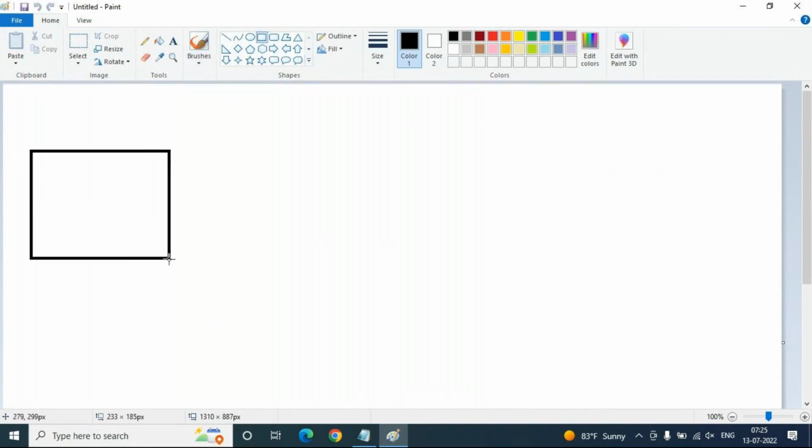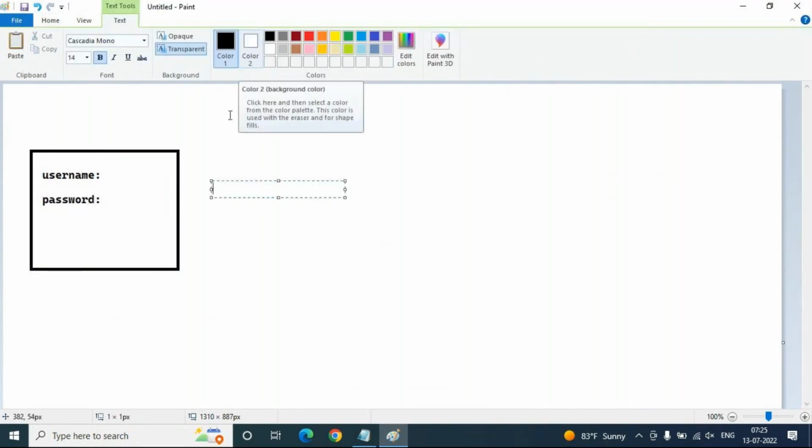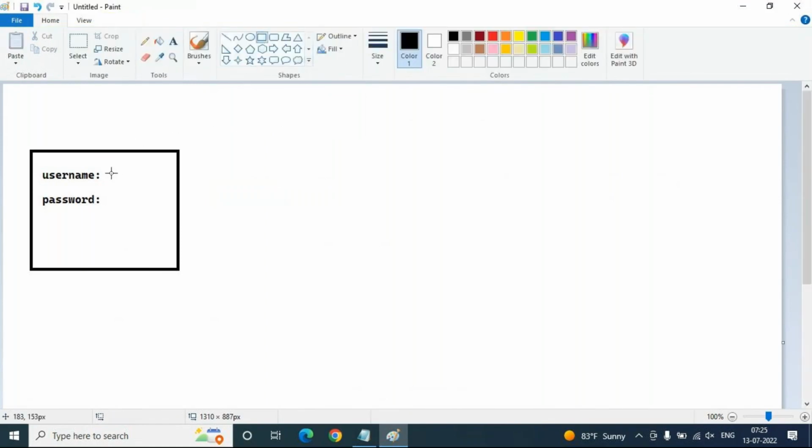User interface means where the user can enter the details, like username and password, each with a simple text box, and then one simple button control. This is the login user interface.